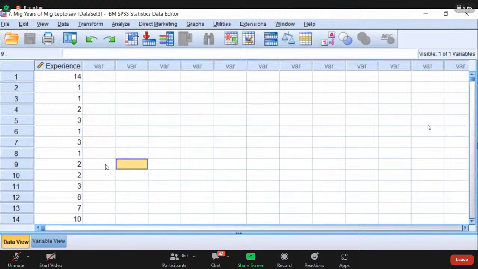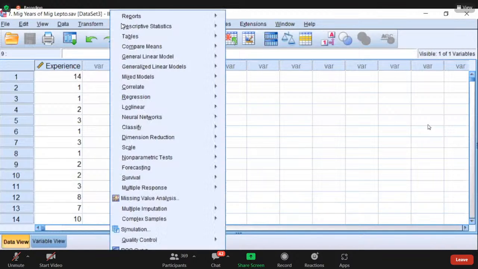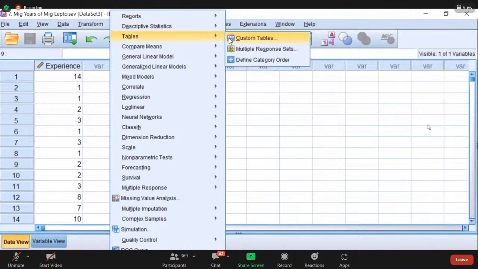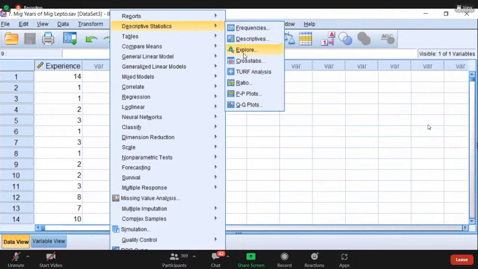So now can you see the experience? Yes, madam. Yes, sir. Now analyze, descriptive statistics, Explore.